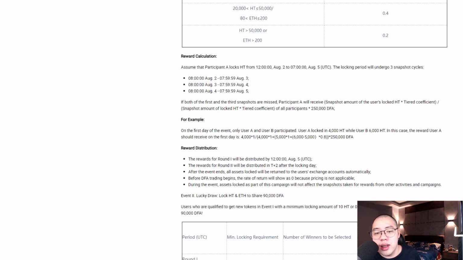So in return, I calculate you will get around 200,000 worth of DFA, more or less. But that is only if 2 users participate in this event. If there are more, then the calculation will be different. Nonetheless, I would say that this is free because you just need to lock and then you will gain some rewards.